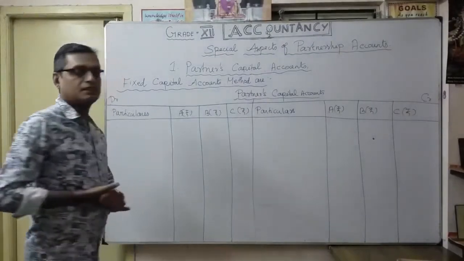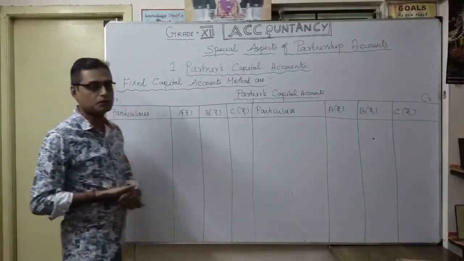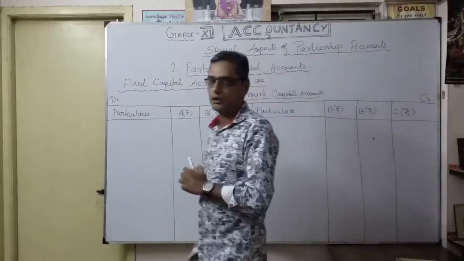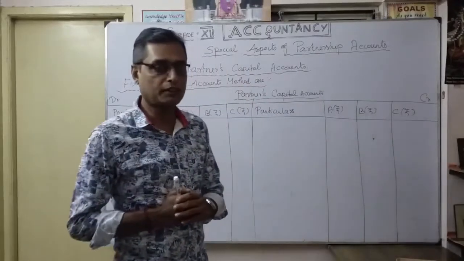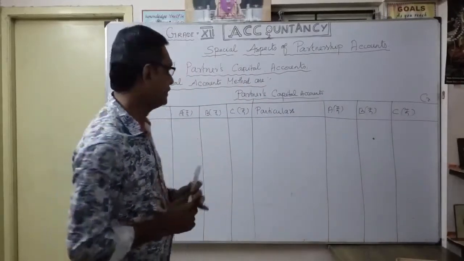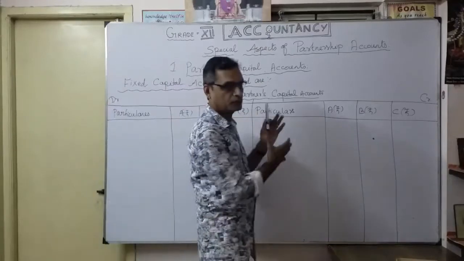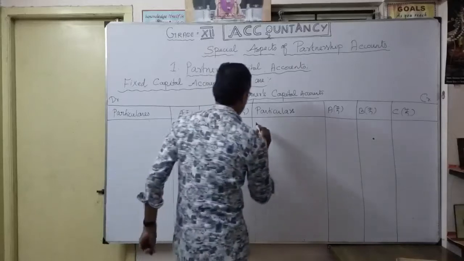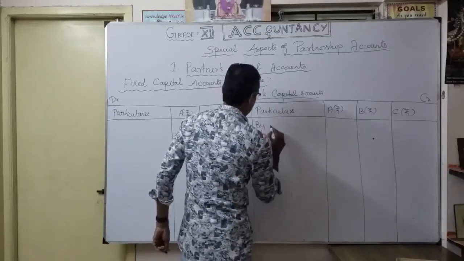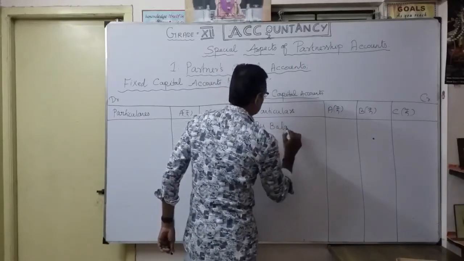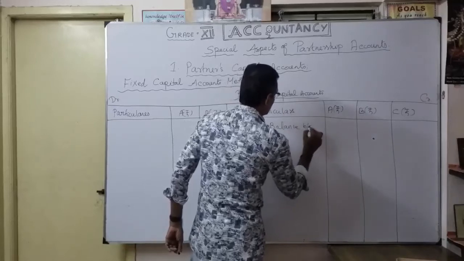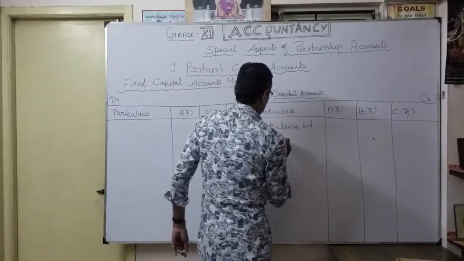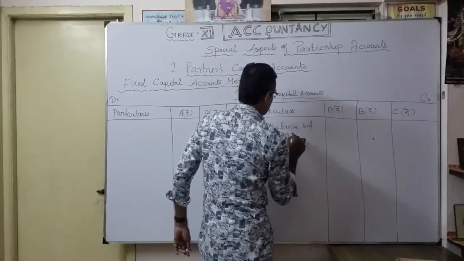So now let's see the partner's capital account. First one is the fixed capital accounts method. We already know we want to show two accounts. One is the partner's capital account. First we are going to see how the partner's capital account looks. Always, as a partner, we want to show first the opening balance, the balance brought down. So this is nothing but the opening balance. That's why I am showing each and every one.